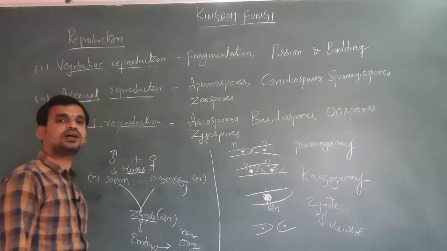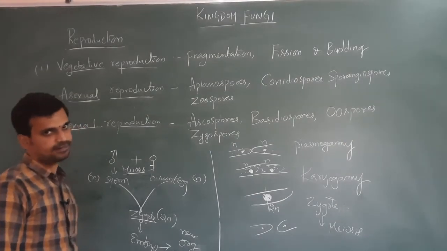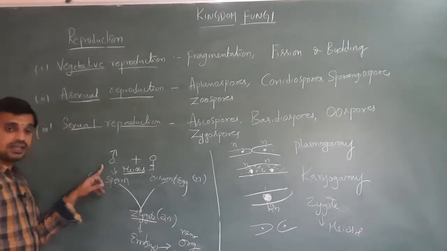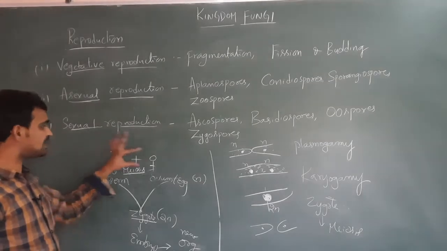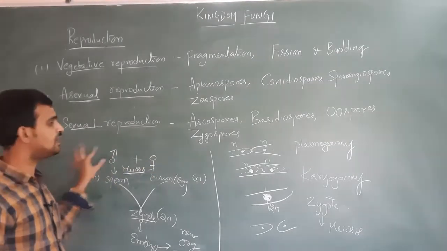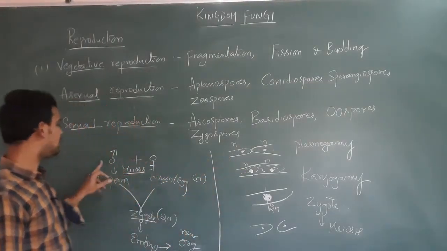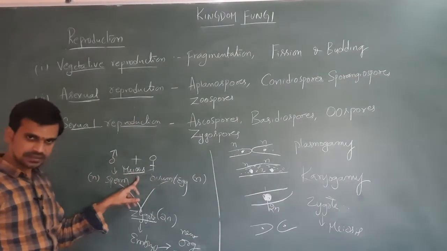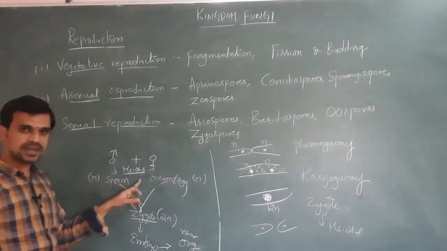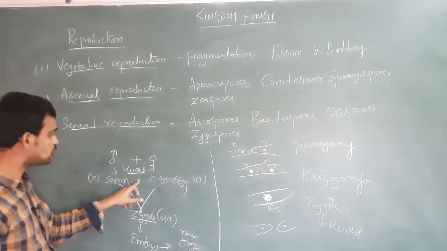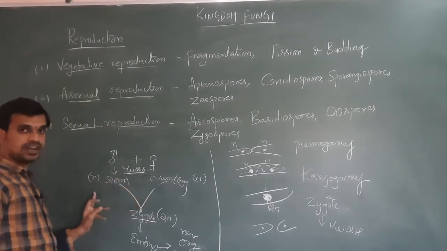Understand? This is how the reproduction takes place in higher organisms. Initially the cells are diploid. Here, in fungi, initially the cells are haploid. The diploid reproductive cells undergo meiosis and form the gametes, male and female gamete.